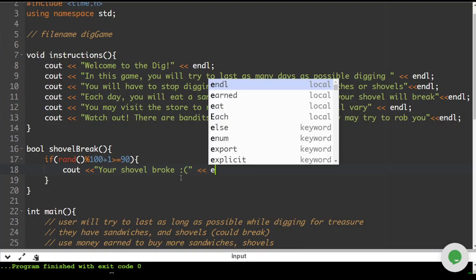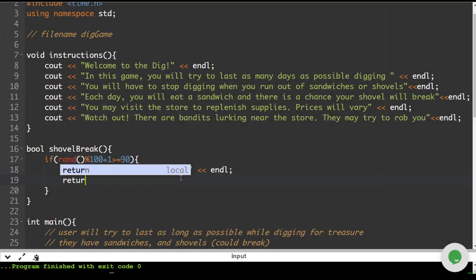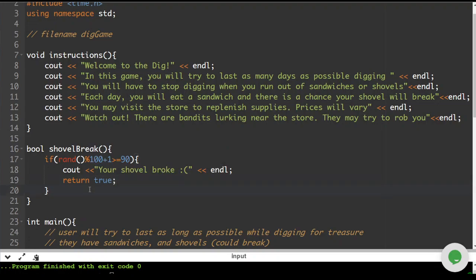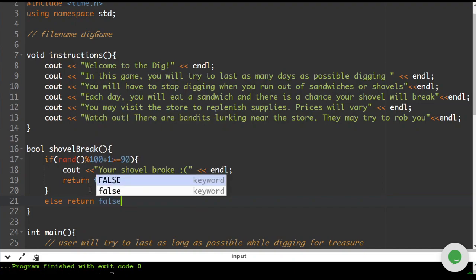So we're going to put an endl here. So your shovel broke, endl, and we are going to return true if this is the case. And then otherwise, else, return false.